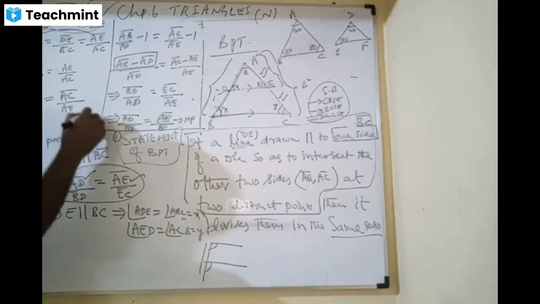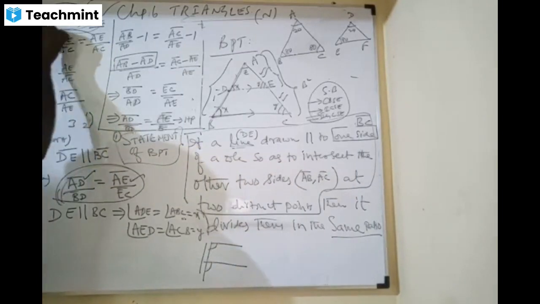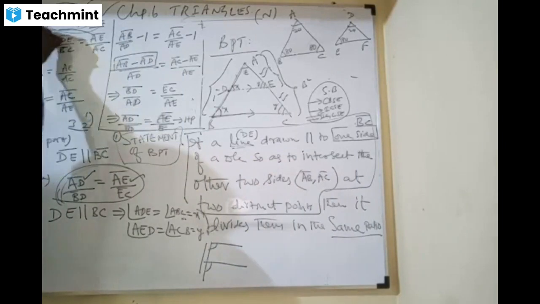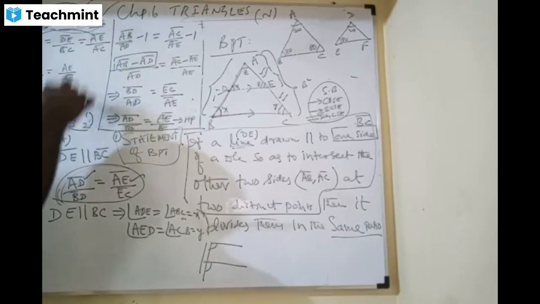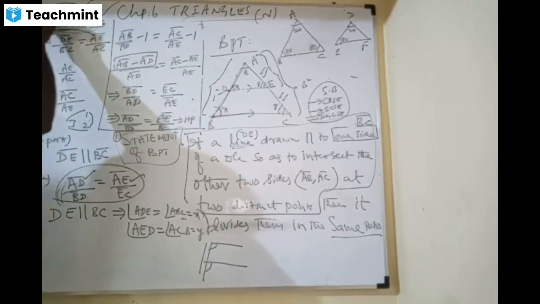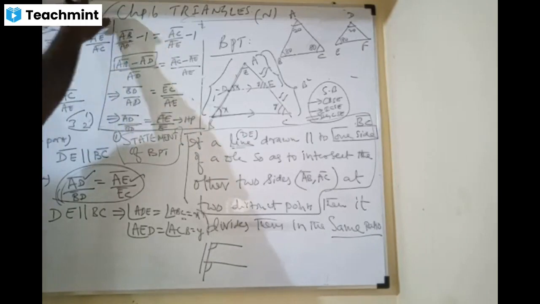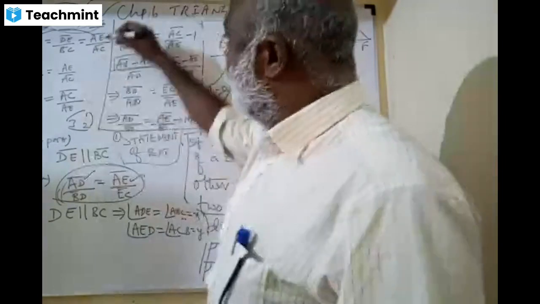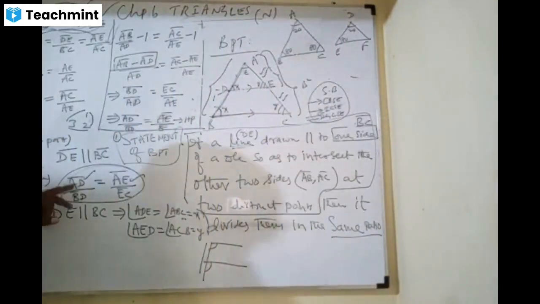First two: AD by AB. Next two, 2 and 3: DE by BC. Next 3 and 1: AE by AC. Look, is it okay? Clear? Yes, sir.